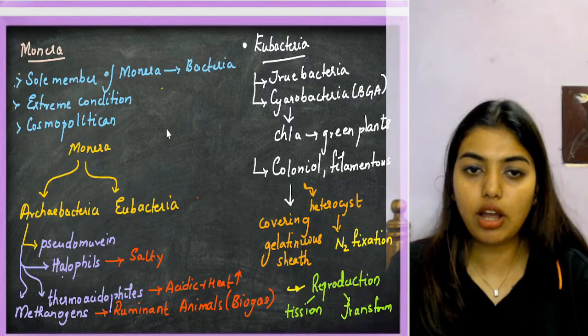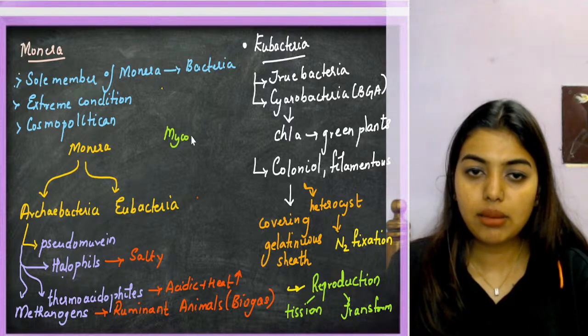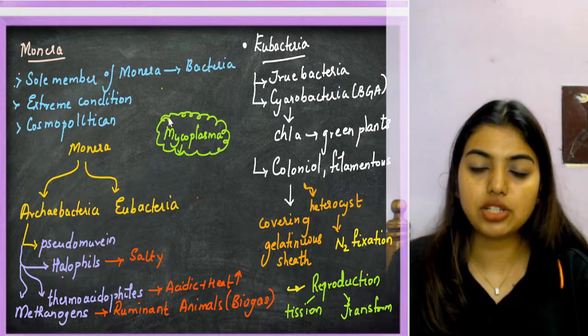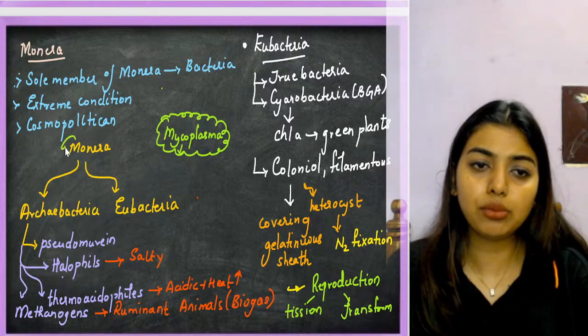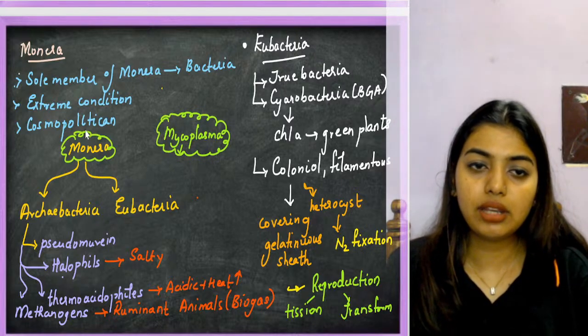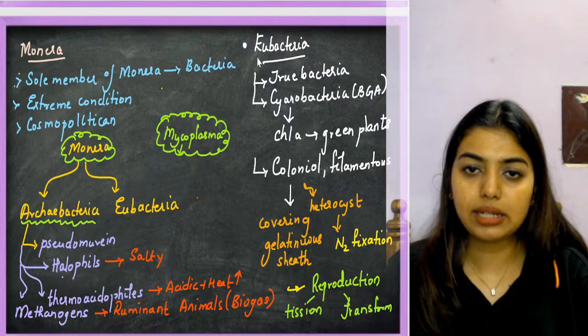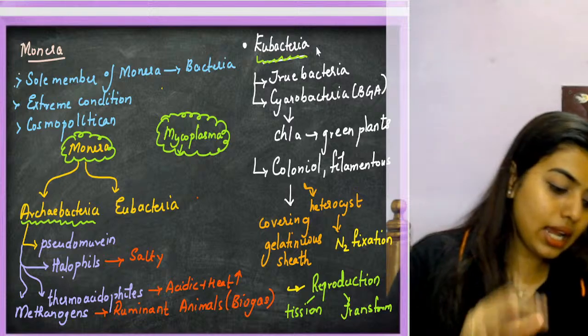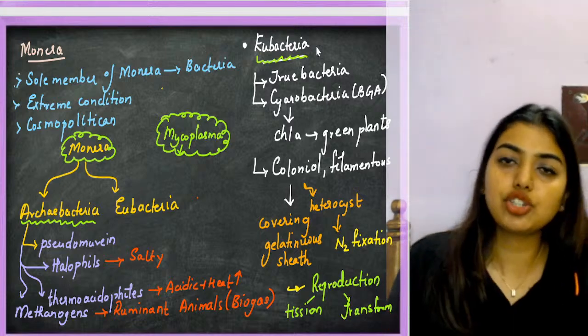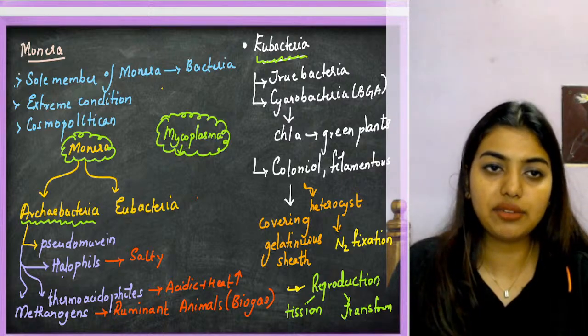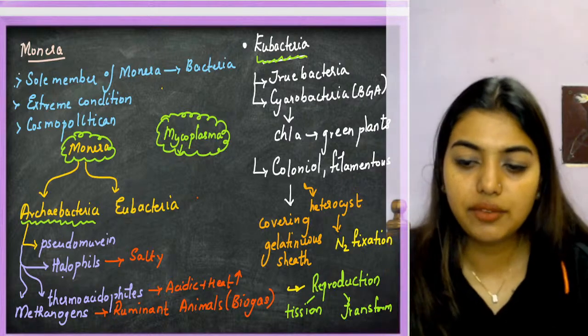Then obviously you have mycoplasma. I'm writing it in the center. It lacks a cell wall, and it is a special cell. So we learned Monera, Archaebacteria, and Eubacteria. Again, bacteria are classified based on shape and all that, which we cannot fit on the same screen. We cannot fit everything into one slide. So this is what we have done so far.